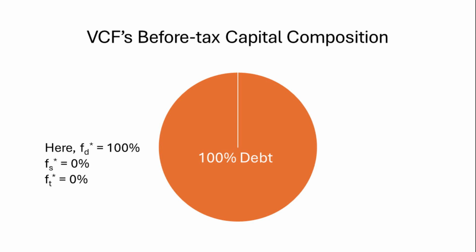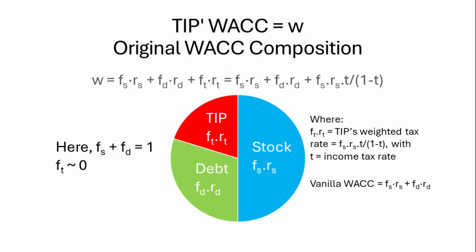In the original cash flow, TIP's WACC is composed of the weighted cost of capital of stock, debt, and TIP. Note that although the invisible partner has a negligible equity stake in the company, its rate of return is enormous. However, TIP's weighted cost is simply equal to the income tax rate applied to pre-tax profit. Note that the vanilla WACC is the sum of the weighted stock return and the weighted debt interest rates.